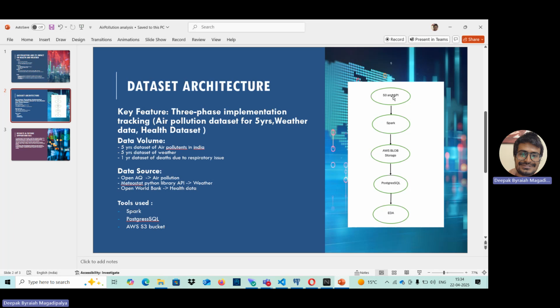So the structure goes in this way. Using the API and S3 bucket, we will extract the datasets to Spark, and then Spark again helps to extract the dataset from the AWS S3 bucket and then insert it into PostgreSQL. And using this data that has been extracted from PostgreSQL, we are going to do the EDA part. So, moving towards the code.